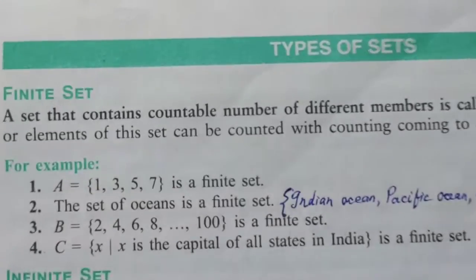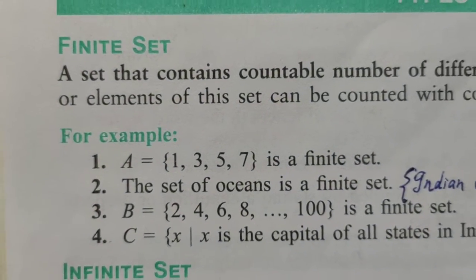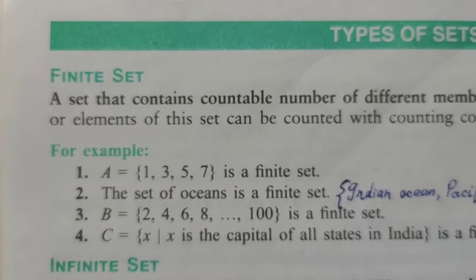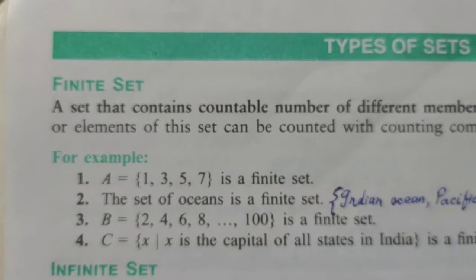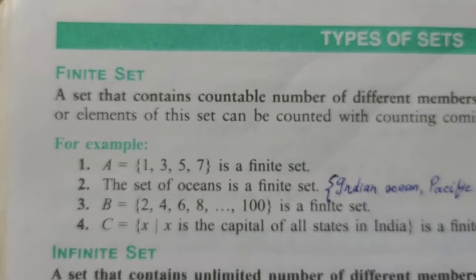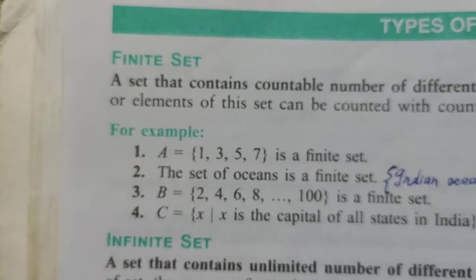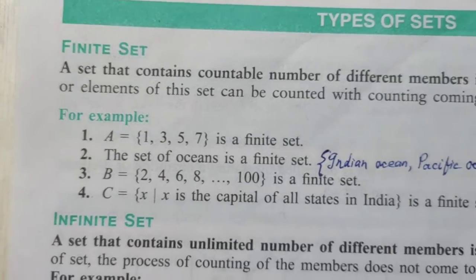For example, here we have a few examples. Number one, A is the name of a set whose members are 1, 3, 5, 7. So it has a starting point 1 and an ending point 7. Alright. Similarly,